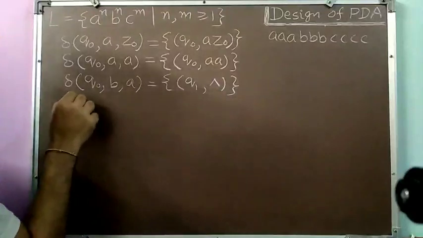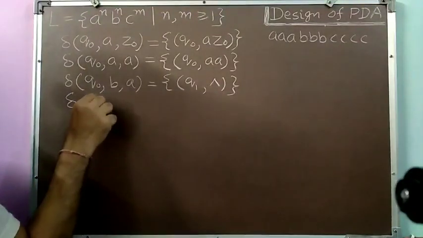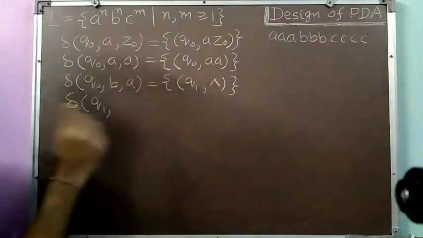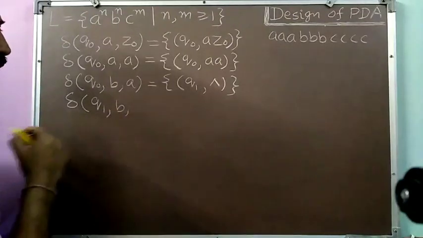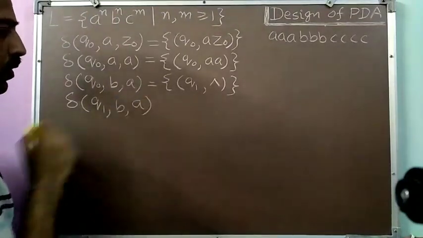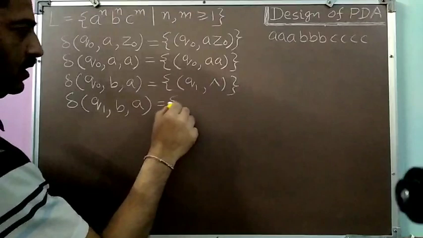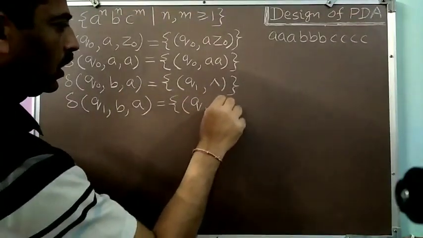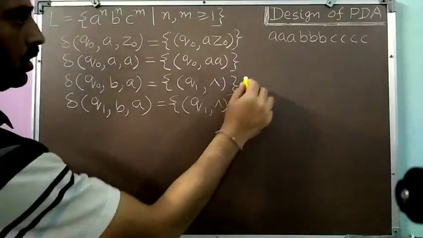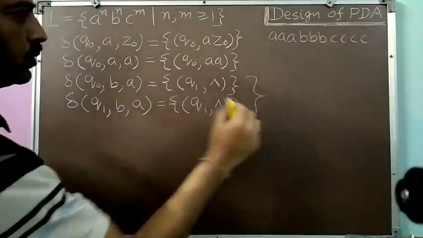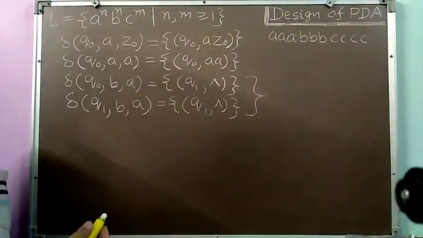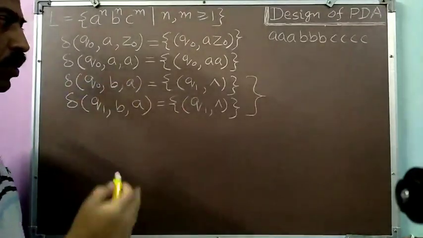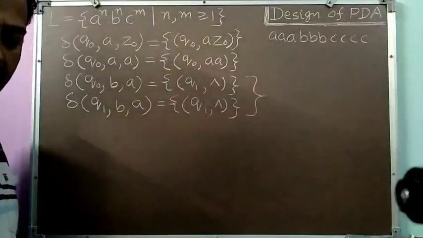So this will be the transition, and then I will be writing Q1. Now state is Q1. I am reading subsequent B's here, and on the top of the pushdown store I should have A's. Okay. So Q1, null. So again through these two, I can pop one A corresponding to each B I am reading in the input.